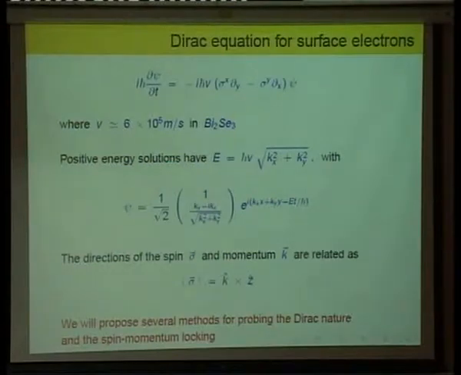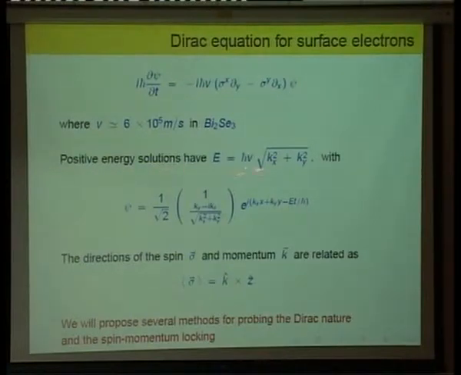Okay, so the equation that the surface electrons satisfy is the Dirac equation. So it has this form which is a little bit peculiar because you have sigma x derivative in y direction minus sigma y derivative in x. So as I said, the spin and linear momentum are at right angles to each other, so that's why you have that form. The velocity typically is of this order. In bismuth selenide it's 6 × 10⁵ meters per second, so it's about half the velocity compared to graphene.